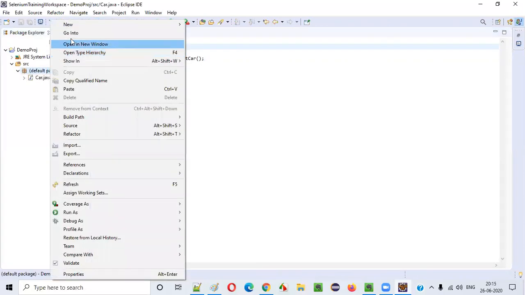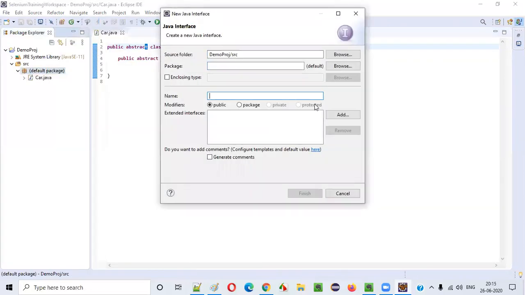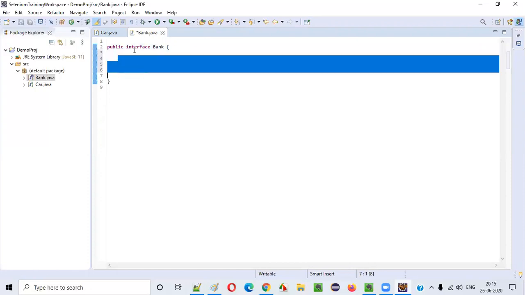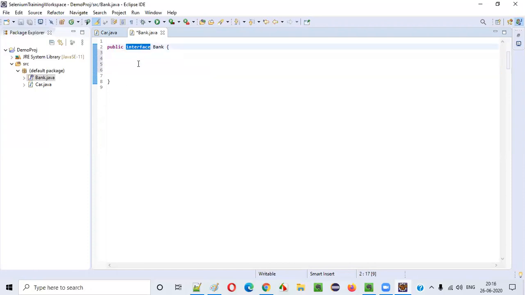So what about interfaces? If I create an interface, say BankInterface, and click on finish, all the methods that you create inside this interface are by default abstract. Just create some method, public void viewAccountBalance.